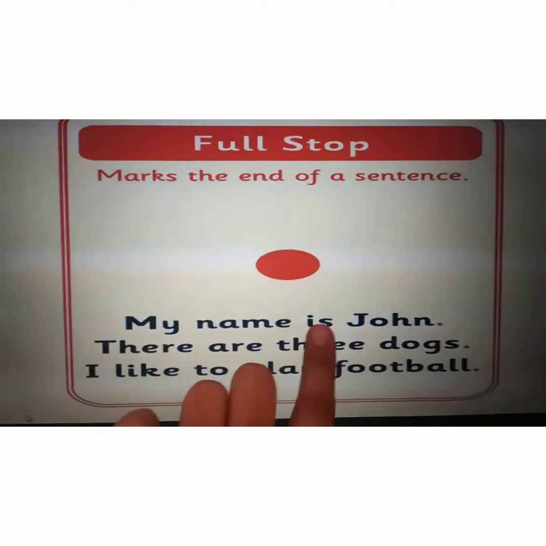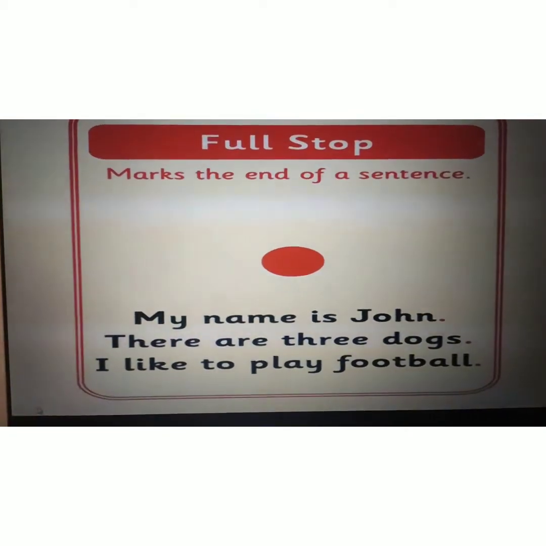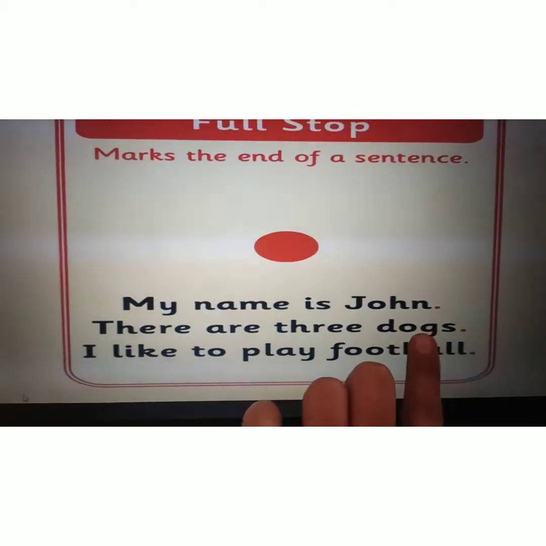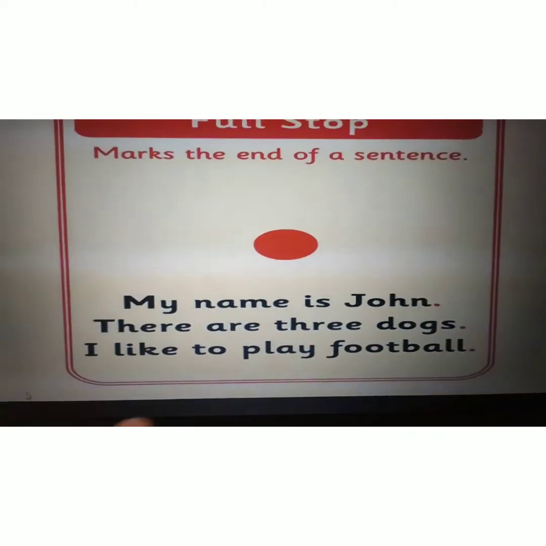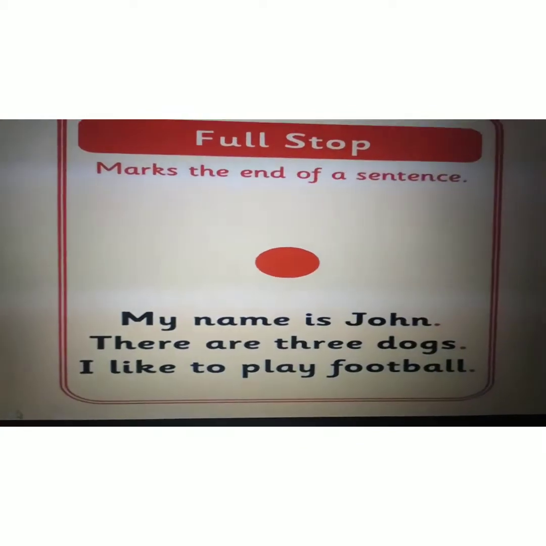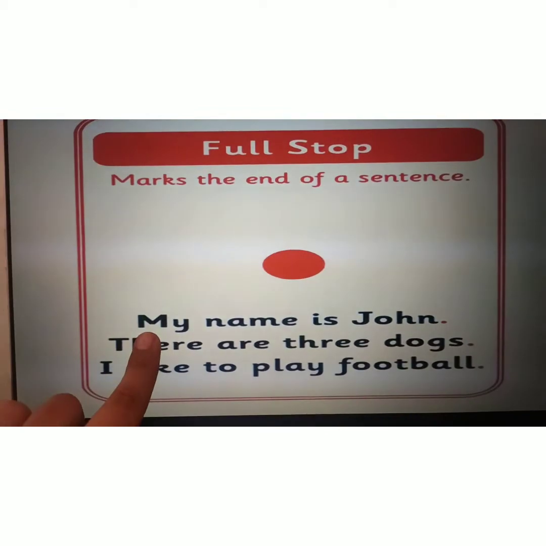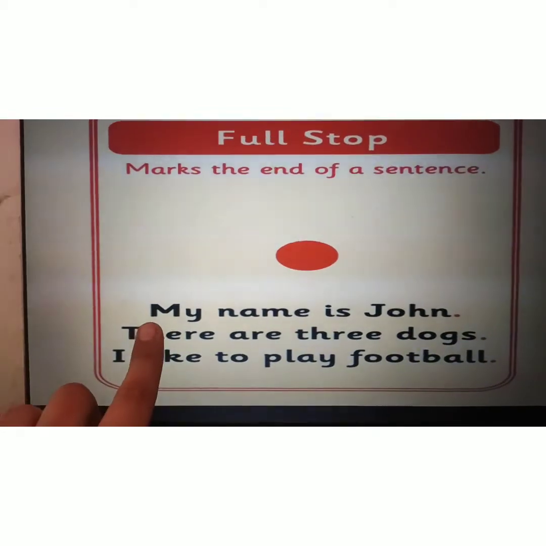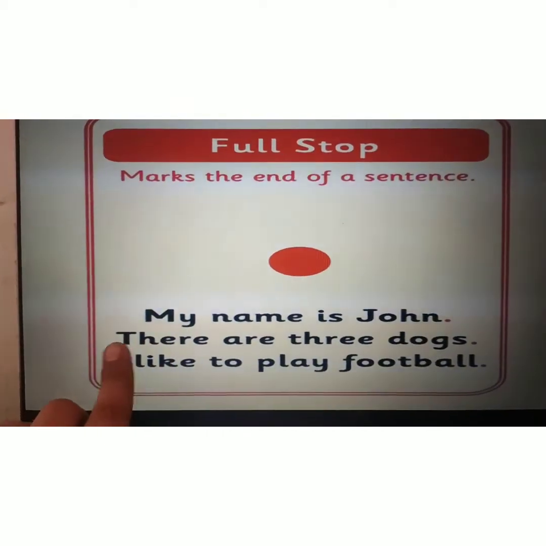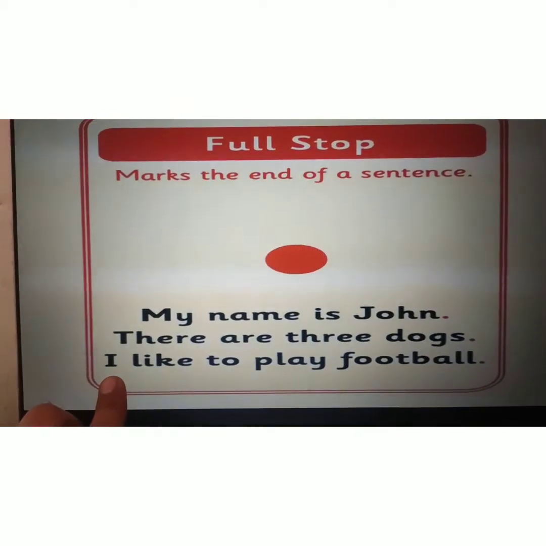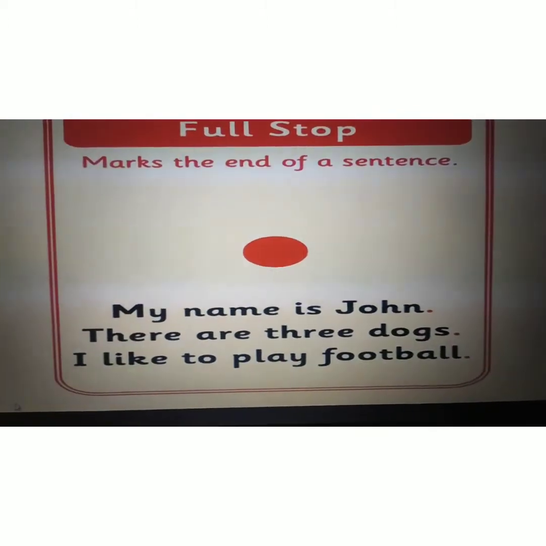Like my name is John. So I just completed a sentence, so I will put a full stop over here. There are 3 dogs. Again, sentence is completed, so I will put a full stop. And one more thing that you have to take care also is, please always start a sentence with the capital alphabet. Okay, as you can see here, in this sentence, M is capital. In this sentence, T is capital. In this sentence, I is capital. Right? So always start the sentence with a capital alphabet.